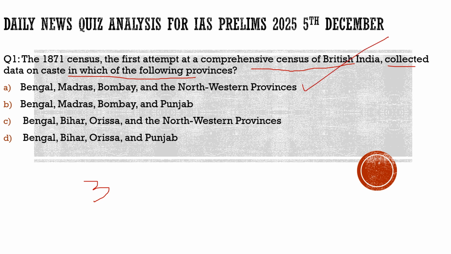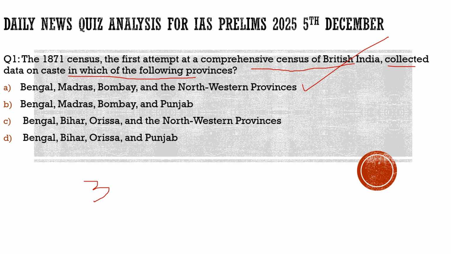The first census which British India tried to do with respect to caste was in these particular provinces: Bengal, Madras, Bombay, and the Northwestern Provinces. But after conducting the census, they understood one thing: it is not viable, it is not good to go for the caste census.